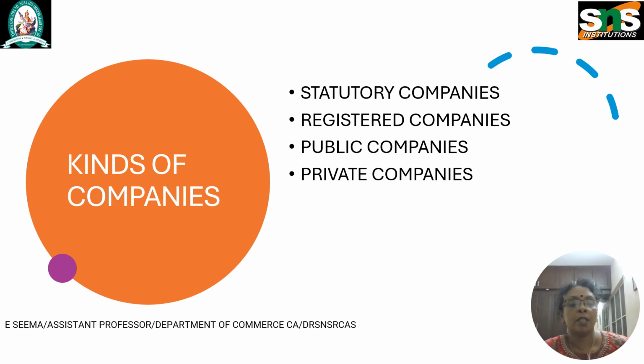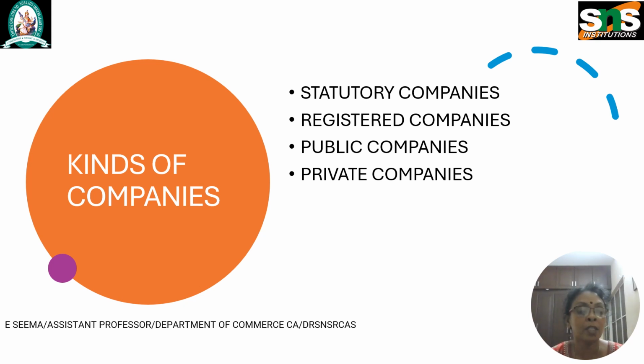Public companies, we can see about the public company. Public company means according to section 2 subsection 71 of the Indian Companies Act 2013, a public company means a company which is not a private company and which has a minimum paid up share capital of 5 lakh rupees or such higher paid up capital as may be prescribed. And a company which is a subsidiary of a public company shall be deemed to be a public company even where such company continues to be a private company.